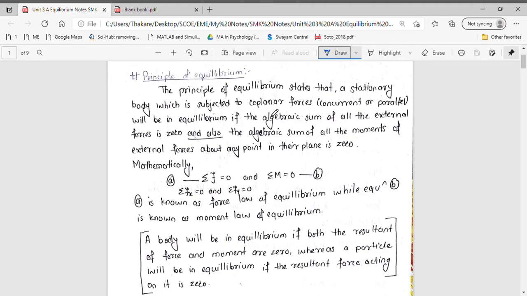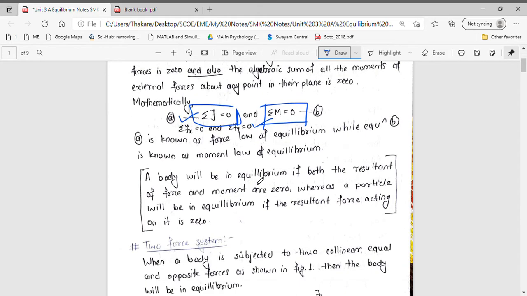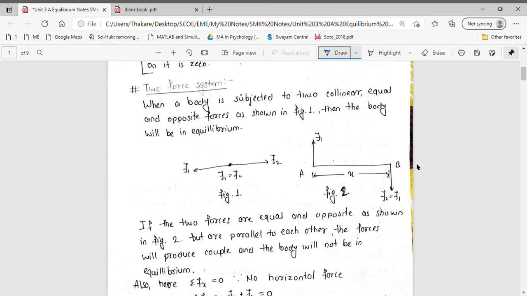So that means that the external forces that are acting on the body will be zero, and at the same time the moment of all these external acting forces would be zero. That is how you get your conditions of equilibrium, that your summation of forces is zero and summation of moments is zero. Then we discussed different force systems.